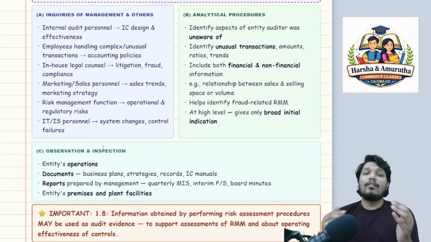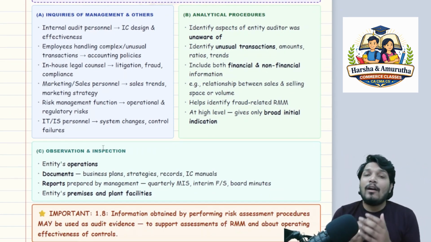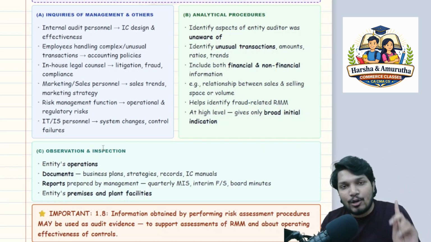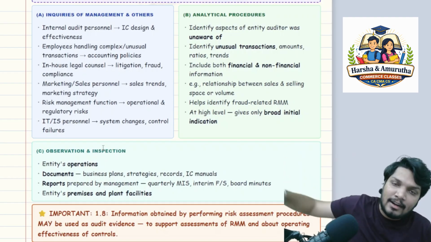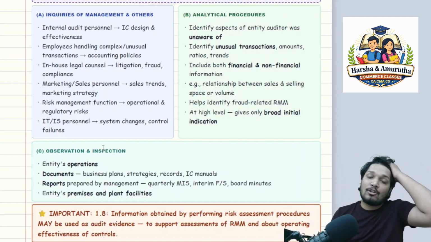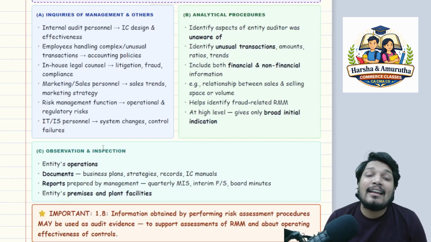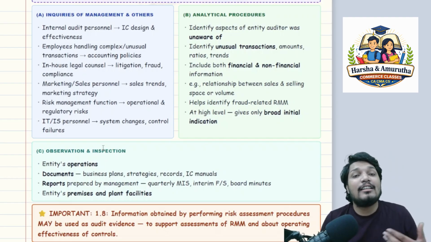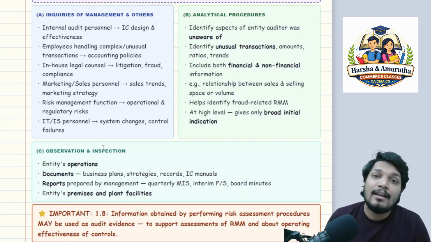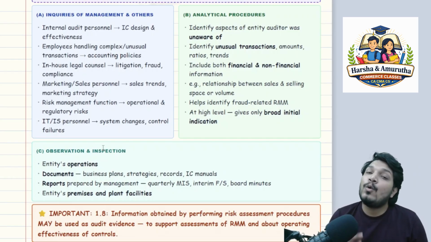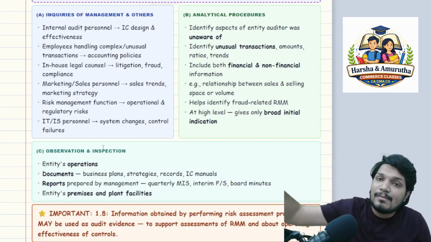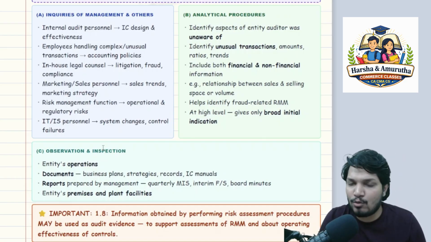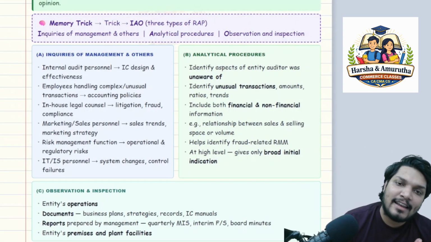So coming to the inquiries of management and others. What does inquiries of management and others say? Sir, you as an auditor, what is your responsibility as per SA 200? Your objective as an auditor is to obtain sufficient appropriate audit evidence and to give a reasonable assurance, right? And who is responsible for the financial statements, sir? Management is responsible. You as an auditor have no involvement in the financial statements, which we read in SA 200. Correct?